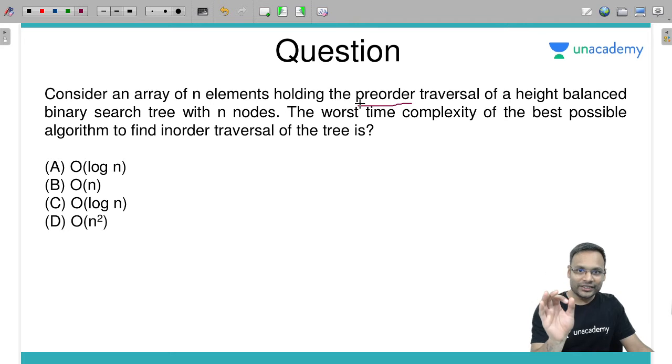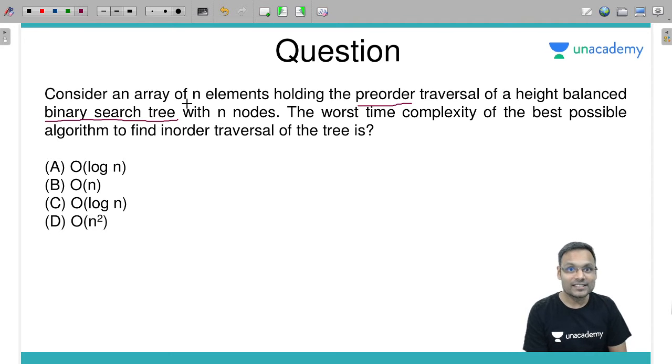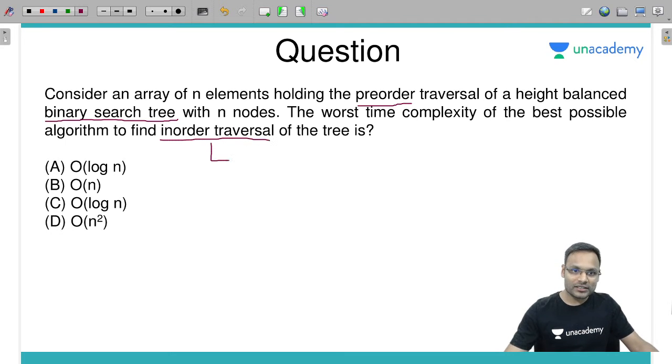For the general tree, can you get the in-order directly from only pre-order? No. But for a binary search tree, can you do that? Yes, I can do that. And what is the in-order traversal? In-order traversal of a binary search tree is nothing but the sorted sequence in ascending order, right?